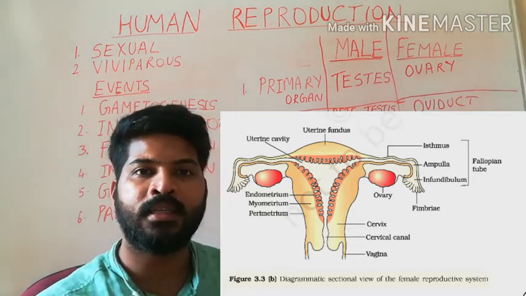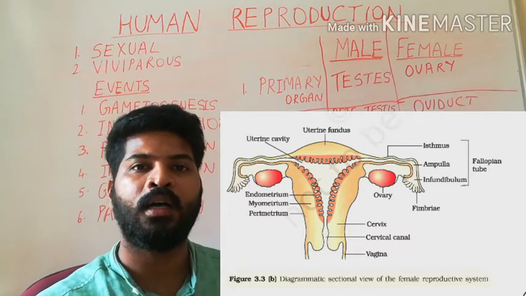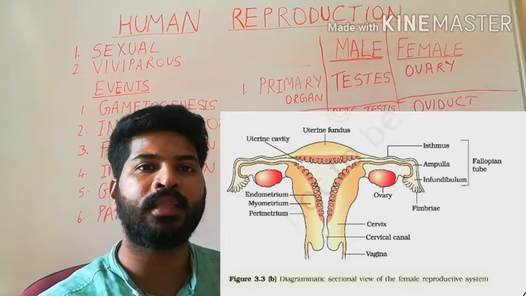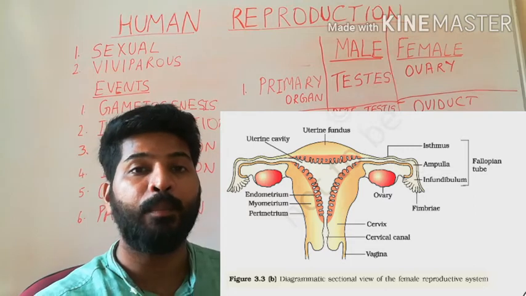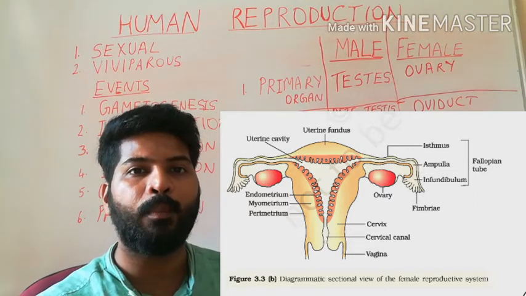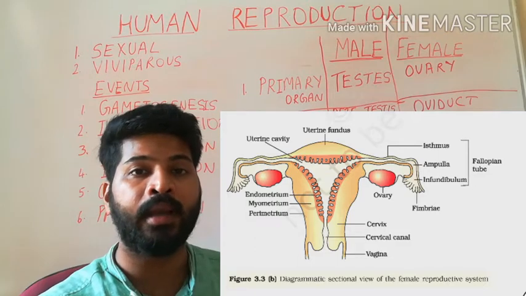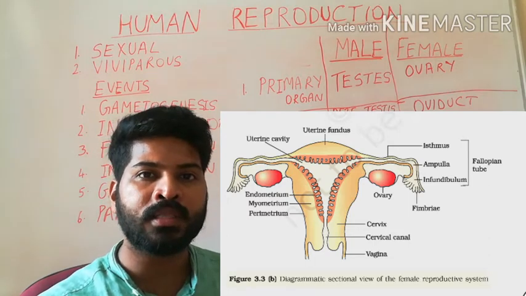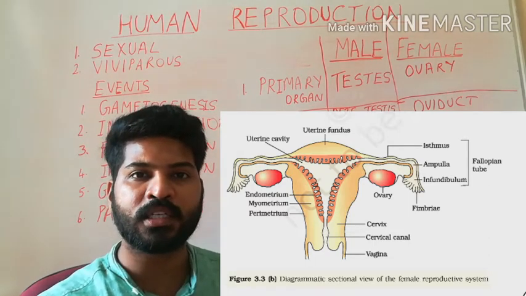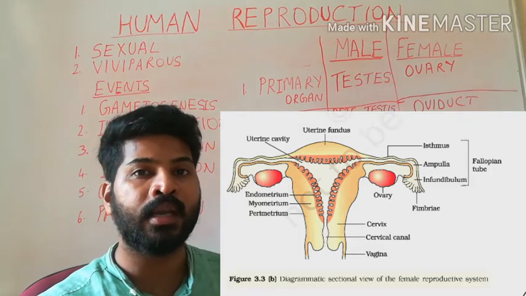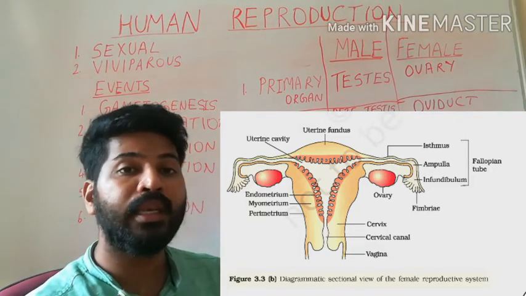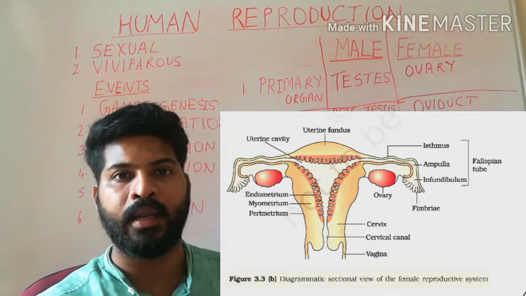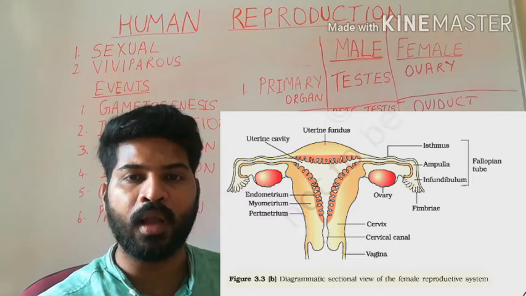The uterus contains three layers. The outermost layer is called the perimetrium, which is made up of a thin membrane. The middle layer is called the myometrium. It is thick and it is made up of smooth muscles. The myometrium is responsible for vigorous contractions of the uterus during childbirth. The innermost layer of the uterus is called the endometrium. It is thin and it is glandular.